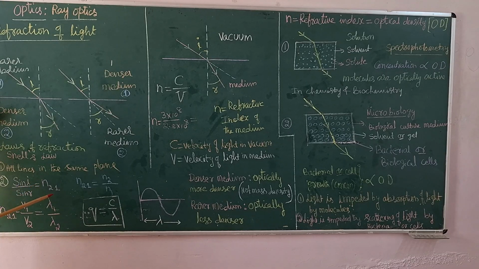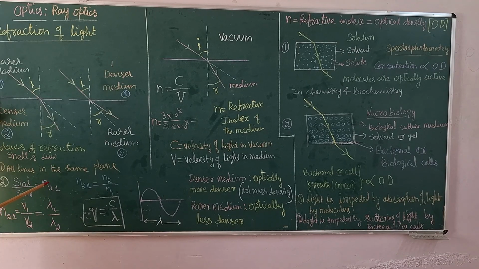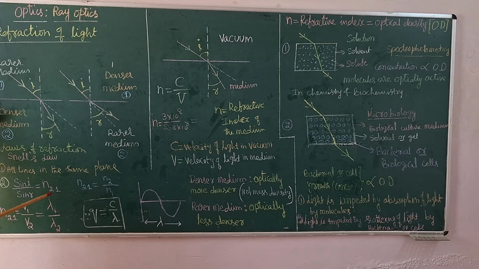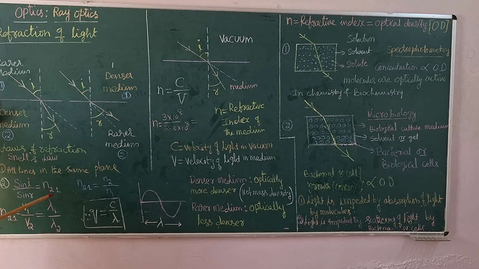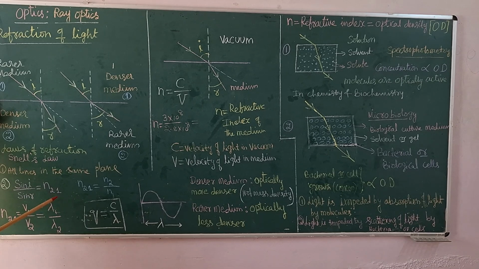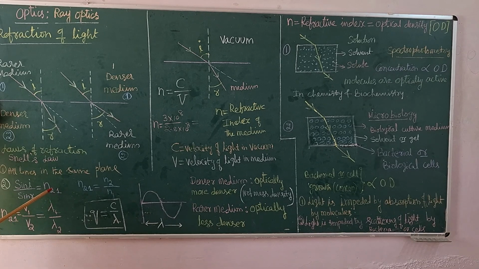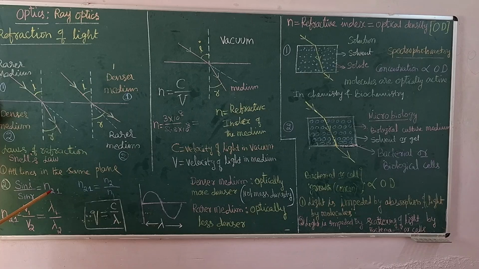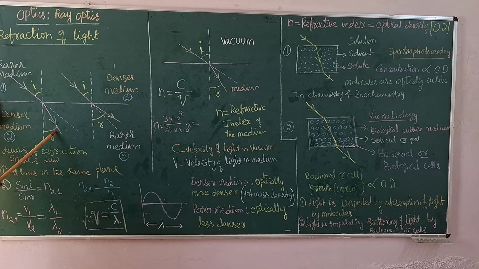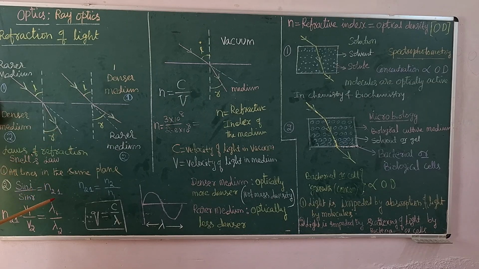So this is a constant value. It is related to the optical density. It is a relative measurement: the relative refractive index of medium 2 with respect to medium 1 when light passes from one medium to the other.